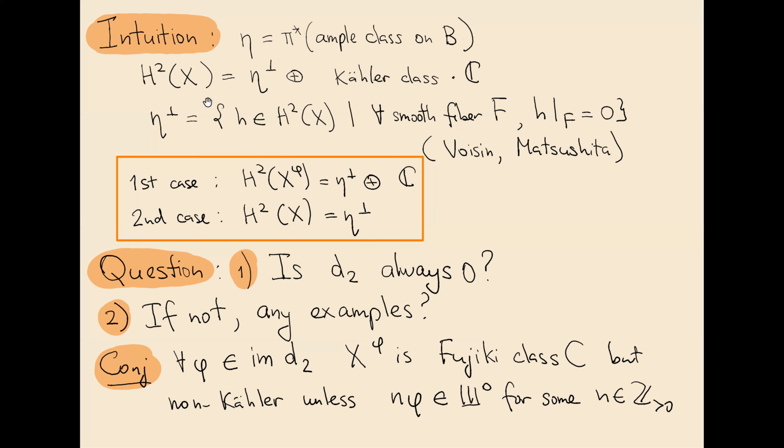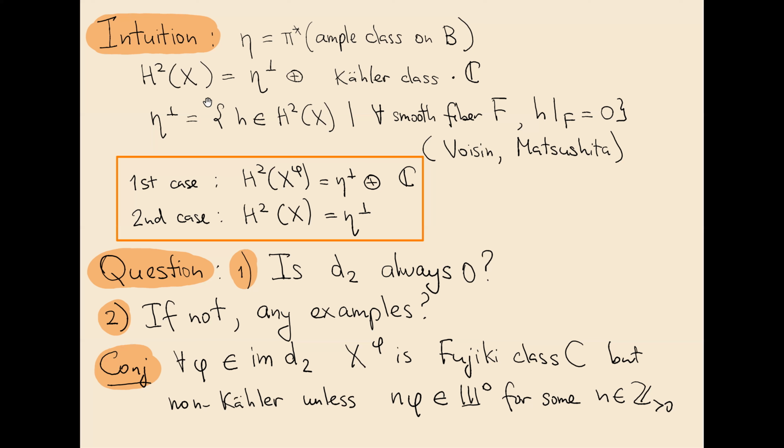What I mean by orthogonal is orthogonal with respect to the Bogomolov-Fujiki form, which is a non-degenerate quadratic form on the second homology of any irreducible hyperkähler manifold. We can write the second homology of X as a direct sum of eta orthogonal plus some Kähler class of C, which restricts non-trivially to every fiber. And in the first case, the second cohomology of a twist looks the same.